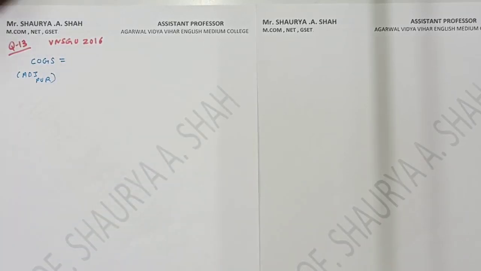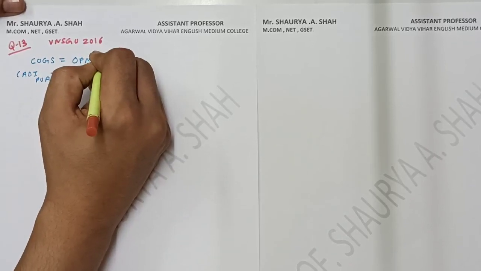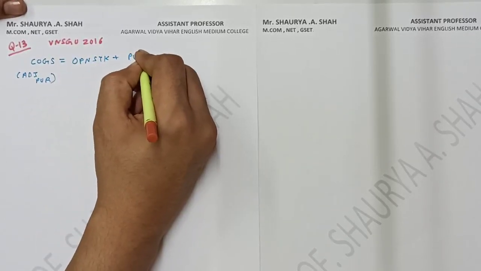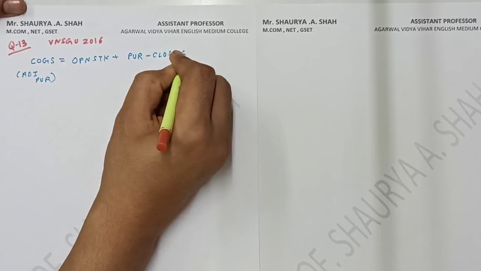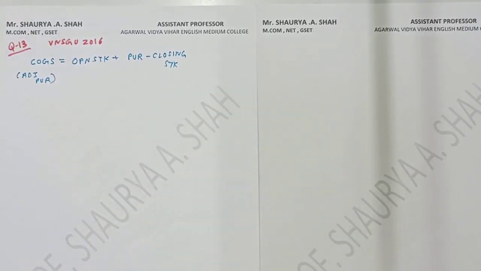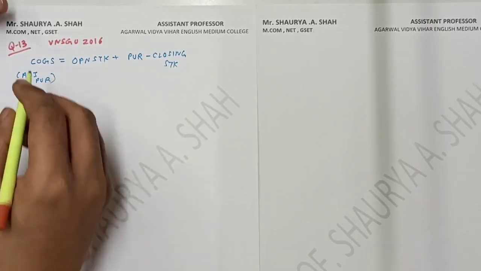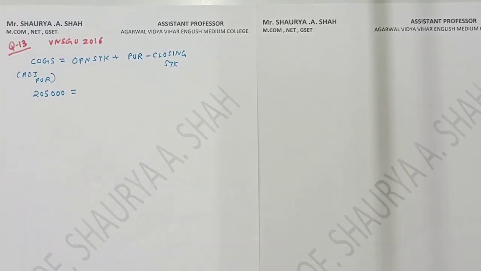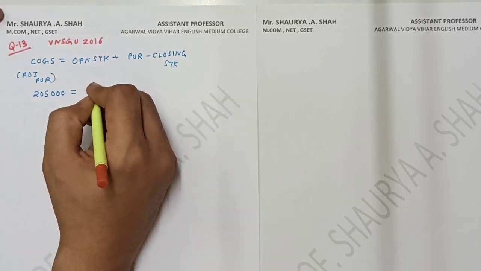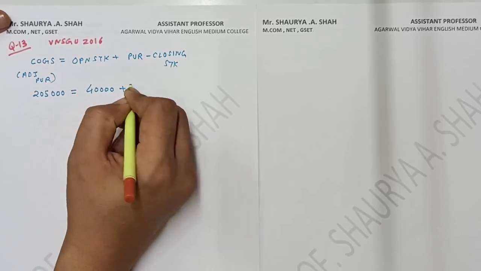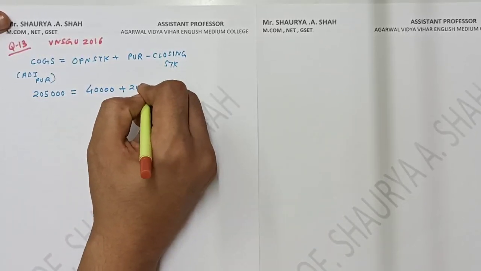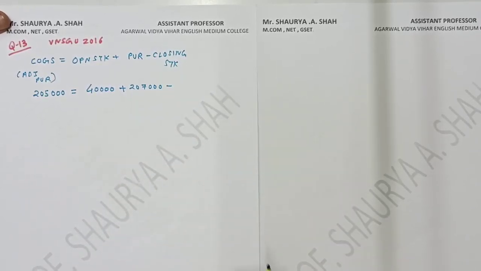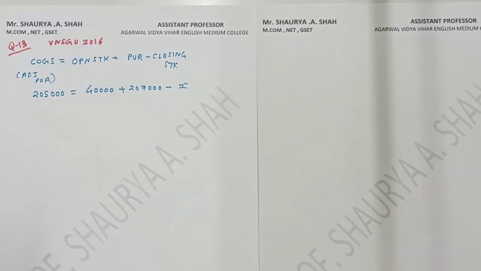It is the same. Cost of goods sold is equal to opening stock plus purchases minus closing stock, right? All the things I am having: adjusted purchases is 2,05,000, as you can see in the question. Noting down the question is also important, right? So 2,05,000 is the cost of goods sold. Opening stock is 40,000 rupees. Purchases is given in the sum, 2,07,000 rupees, minus closing stock, right? Closing stock I am not knowing, so I'll suppose it to be X.